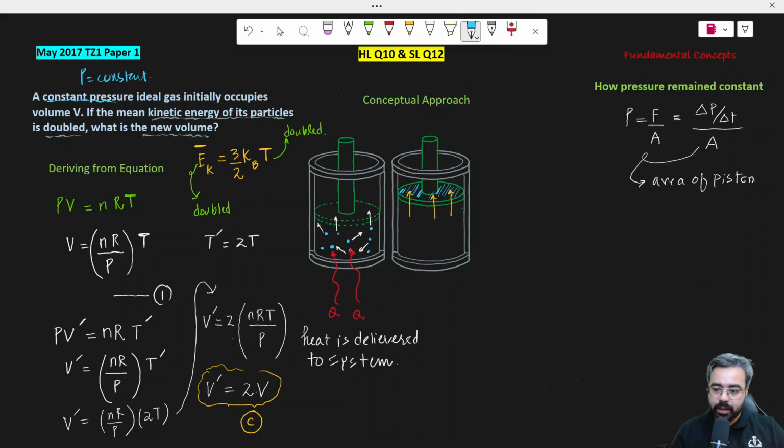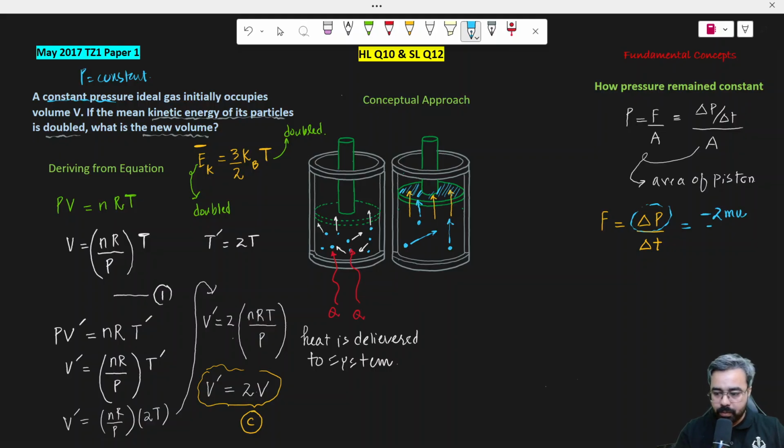So the only thing that could change in the system is the force, and the force remained constant. Why did the force remain constant? Because force is the rate of change of momentum. When we delivered heat to the system, the molecules are now moving with higher velocities, so the change of momentum will increase, because it equals negative 2mu if a particle has mass m and speed u.